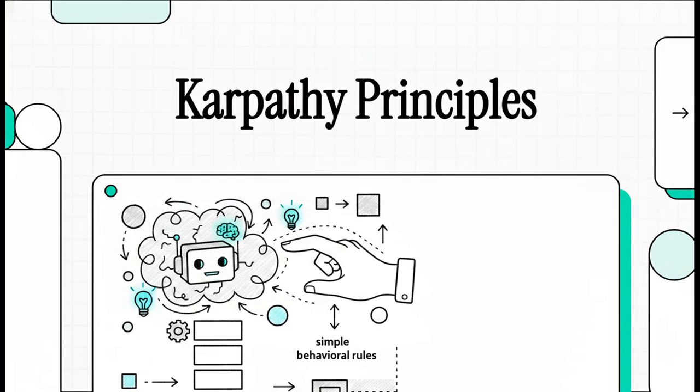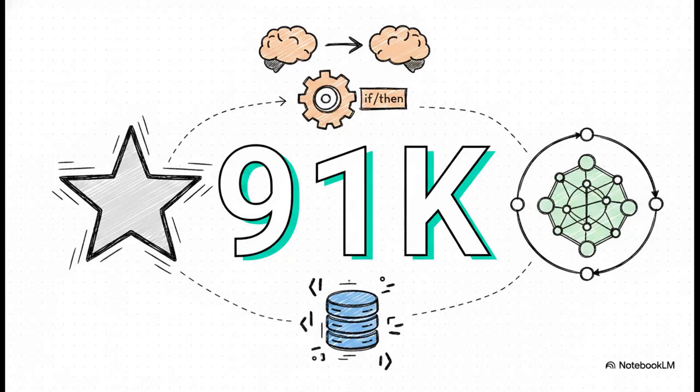Today we are breaking down a massive viral phenomenon to help you regain absolute control over your AI coding assistants. Look, if you've been using coding agents lately, you already know the deal. They can be incredibly powerful, but honestly, they can also be incredibly frustrating. So today, we're going to decode a brilliantly simple solution that is absolutely taking the developer world by storm. Okay, let's dive right into this.